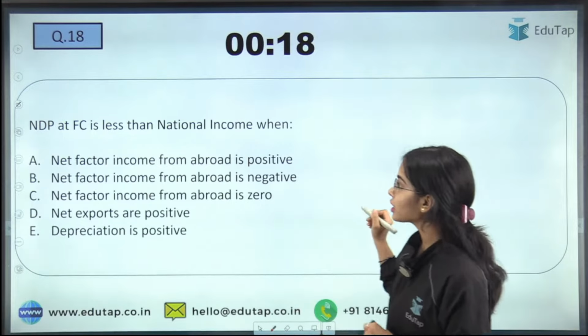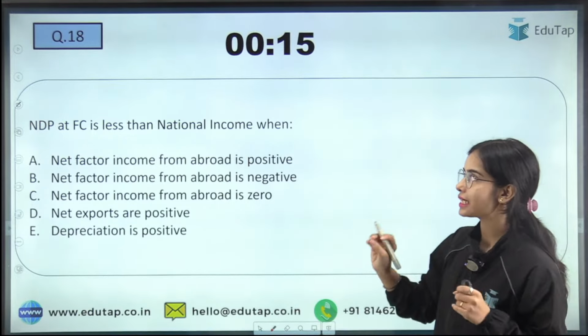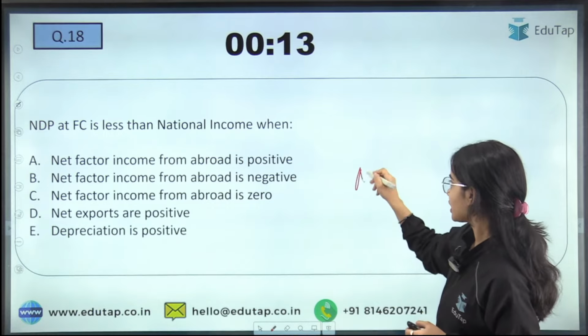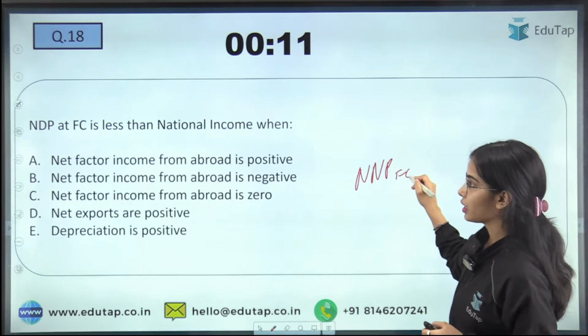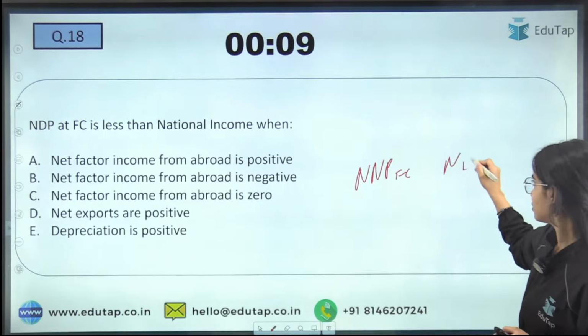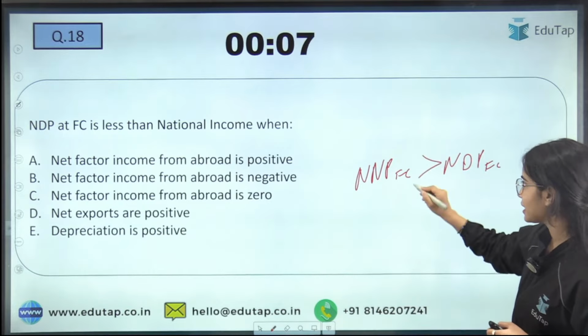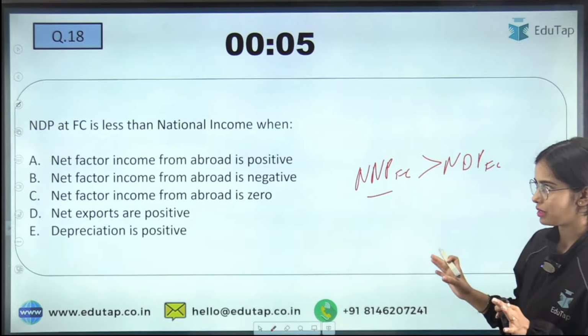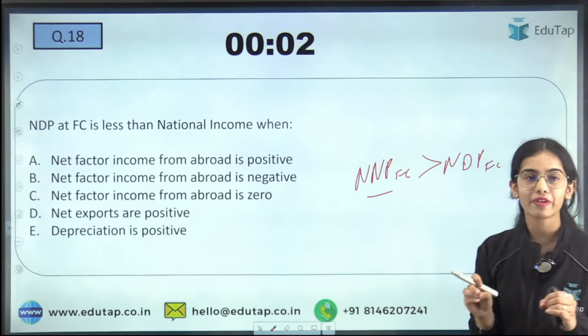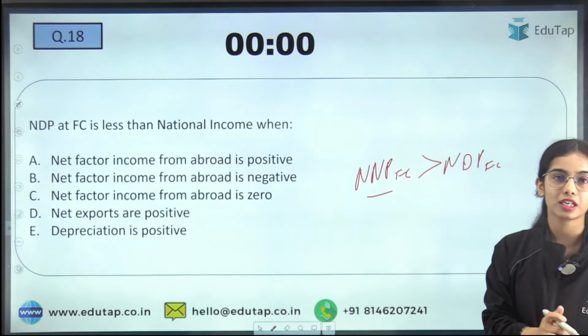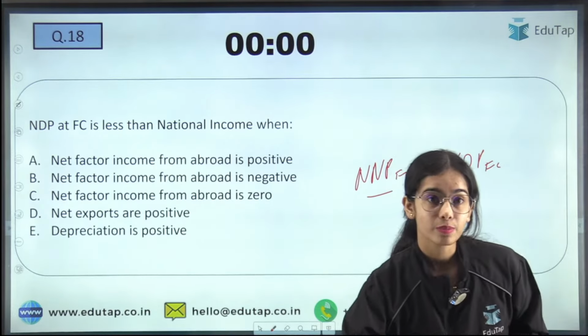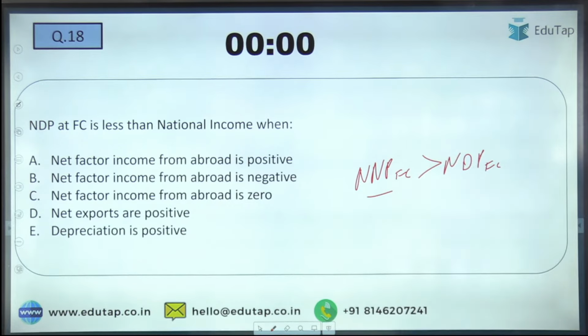Next question is that NDP at FC is less than national income. So national income is NNP at FC. So NDP at FC is less than the national income. So that means, is there a positive net factor income from abroad, or a negative net factor income from abroad? Are net exports positive, or what? What is the kind of situation here?